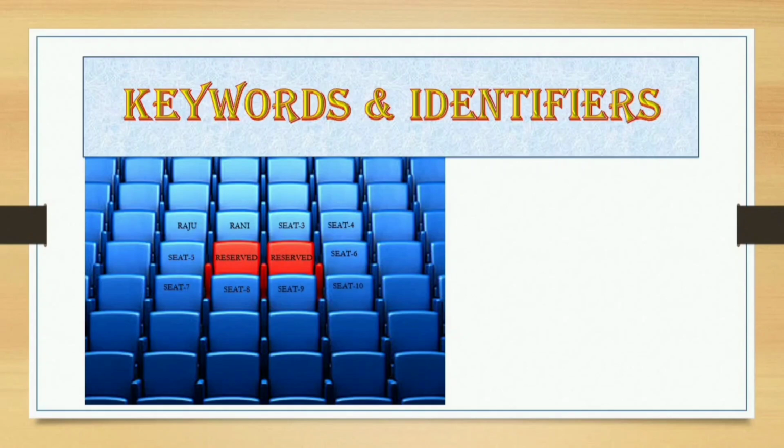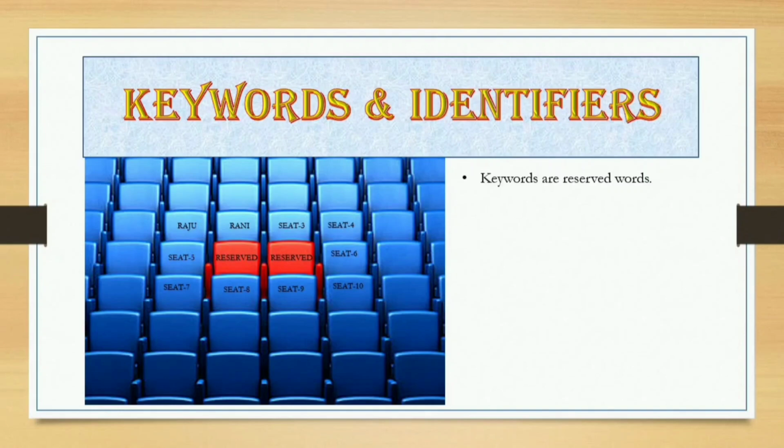But I cannot name those two red seeds because they are reserved. So I can give any name to the blue seeds, but I cannot name red seeds because red seeds are reserved. So that is the difference between keyword and identifier.